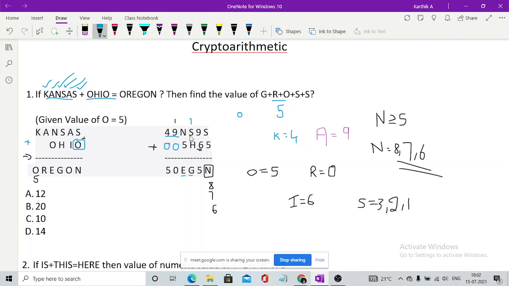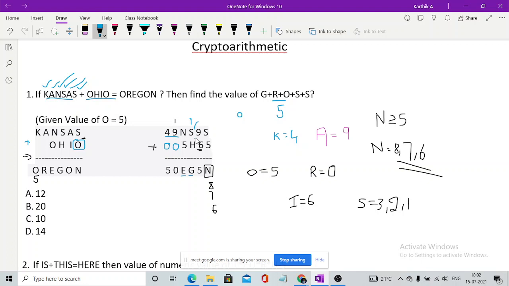So there might be a chance that there will be a carry moment to n as well, or there might not be a carry moment towards n as well. But whenever we go with the carry, imagine we went with the carry for the value of n. Let us just imagine here.